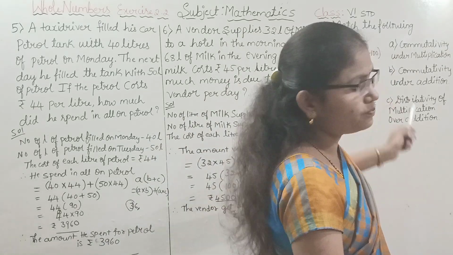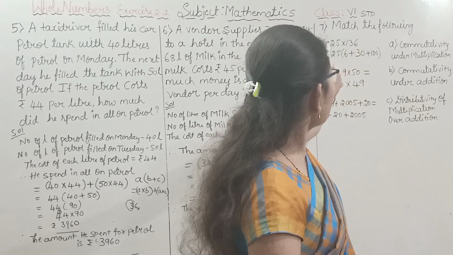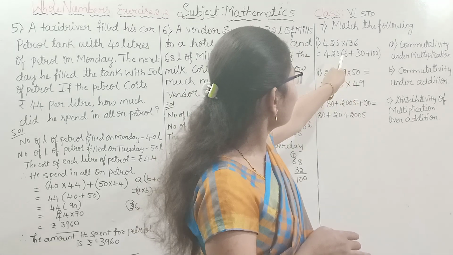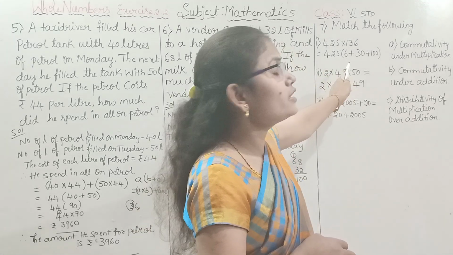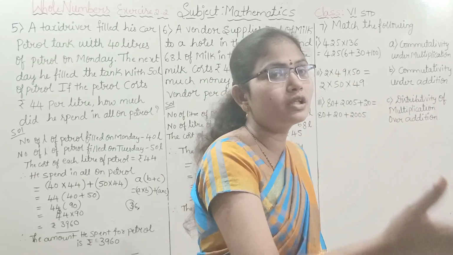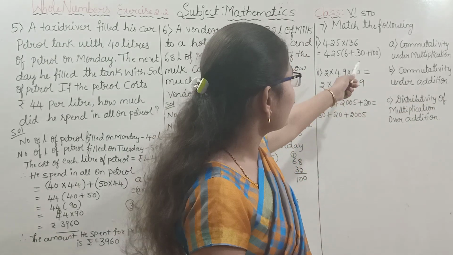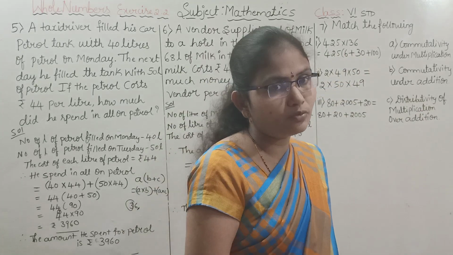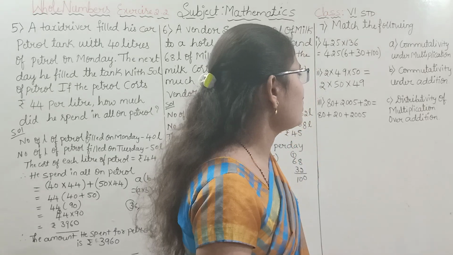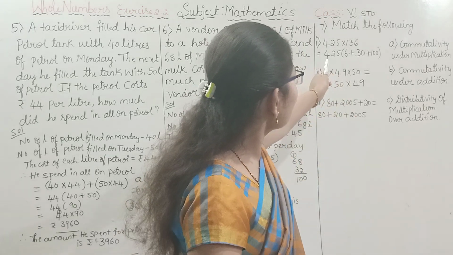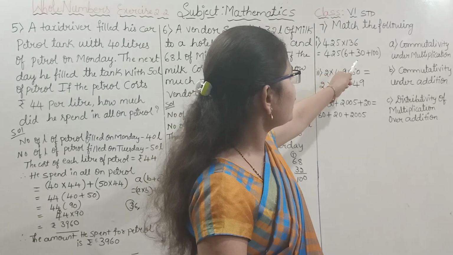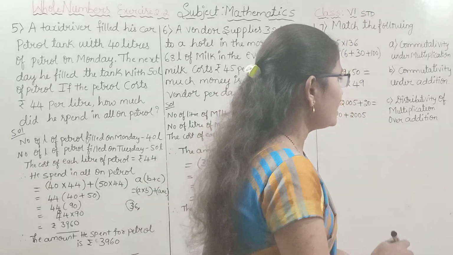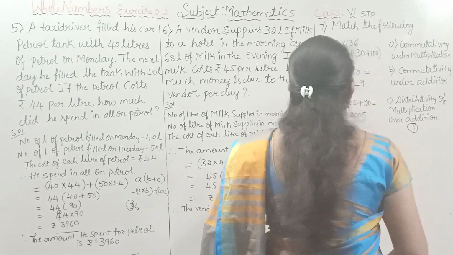For the first one, which property is applied? Can you guess? Yes, easily you can observe. Here it is in the form of distributivity. See, 425 you have to multiply with 6 also, with 30 also, and with 100 also, or if you multiply 425 into 136 you will get the same product. So we can conclude that 425 into 136 is equal to 425 into (6 plus 30 plus 100), distributivity of multiplication over addition. So that is 1.